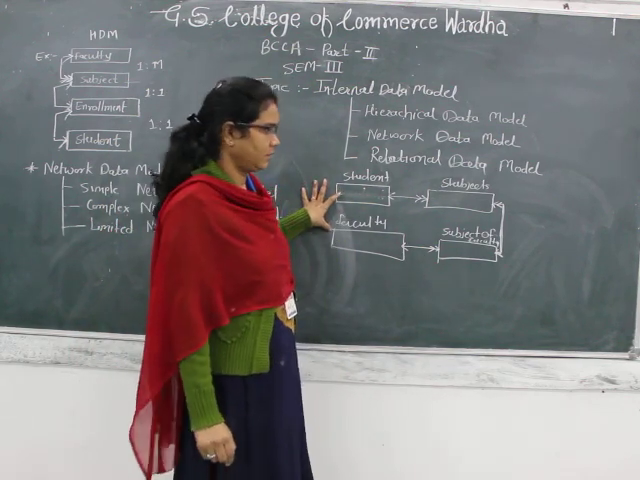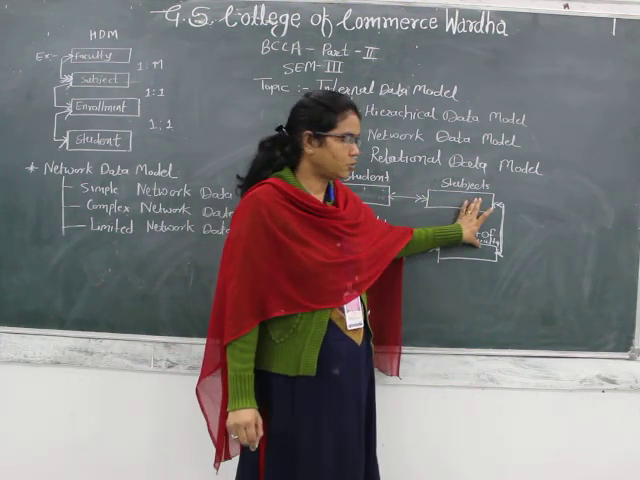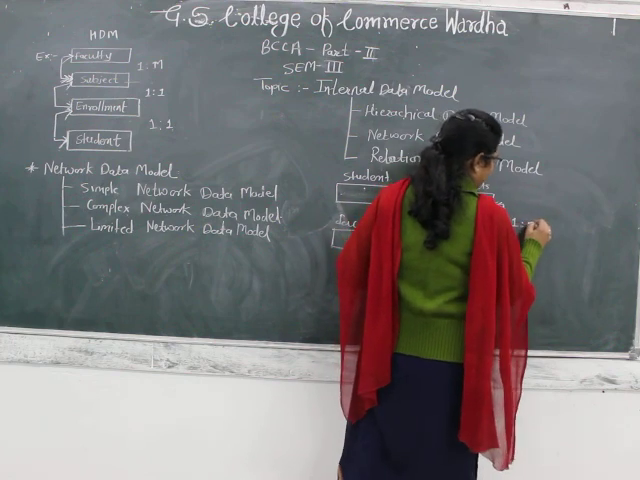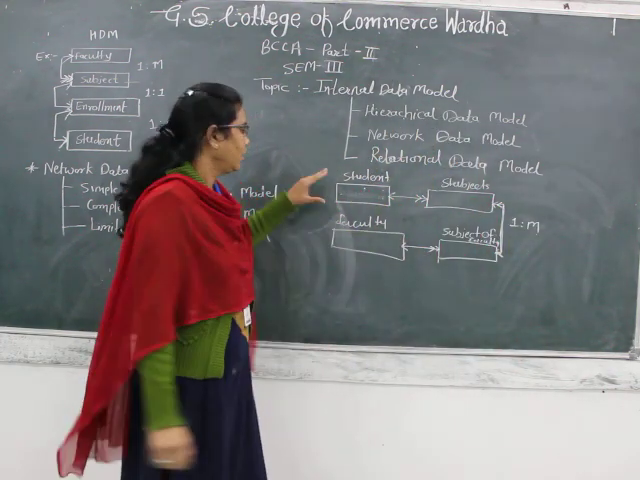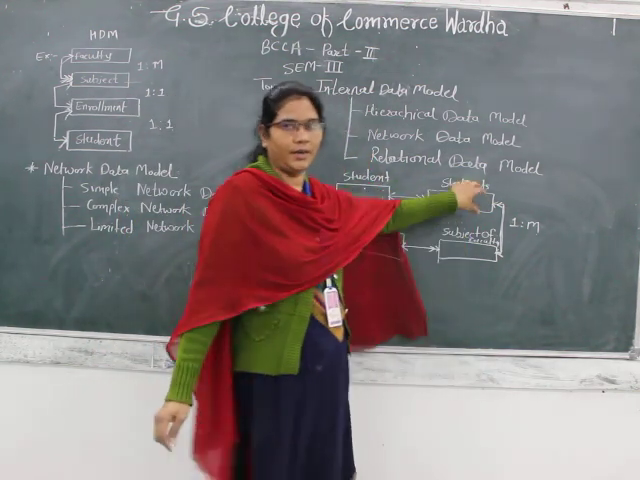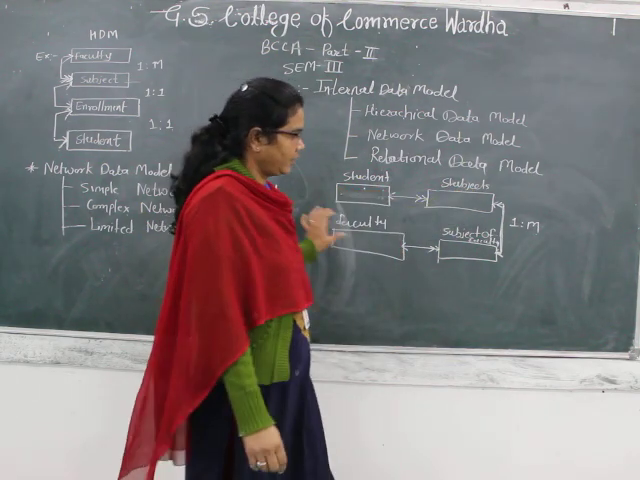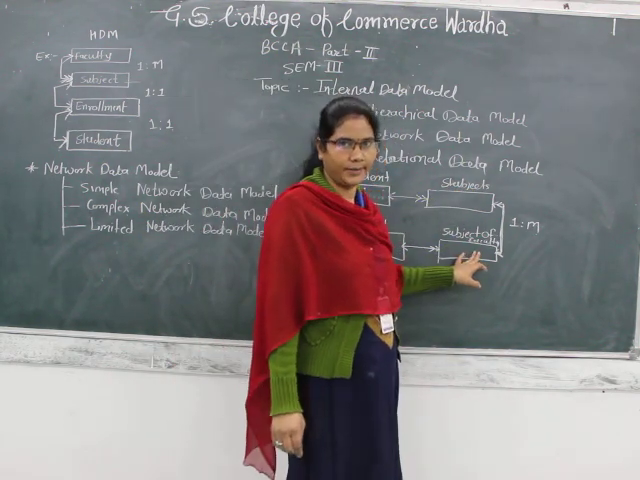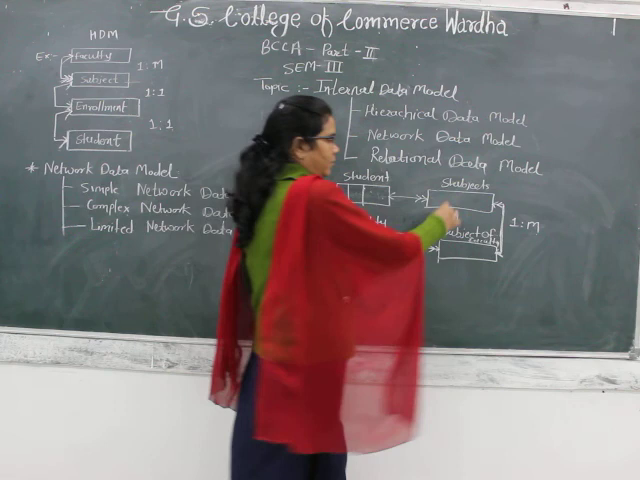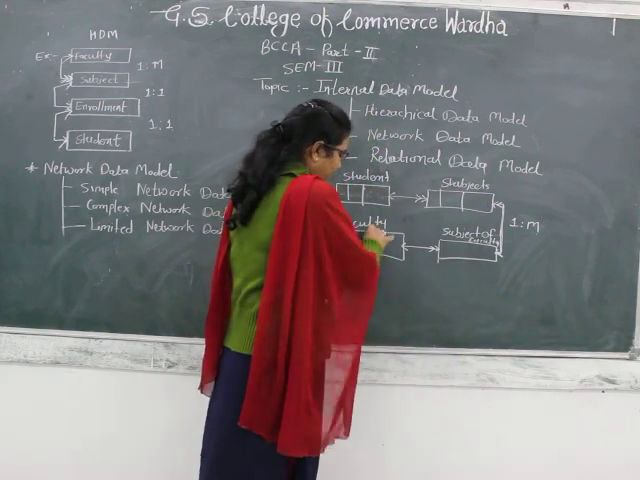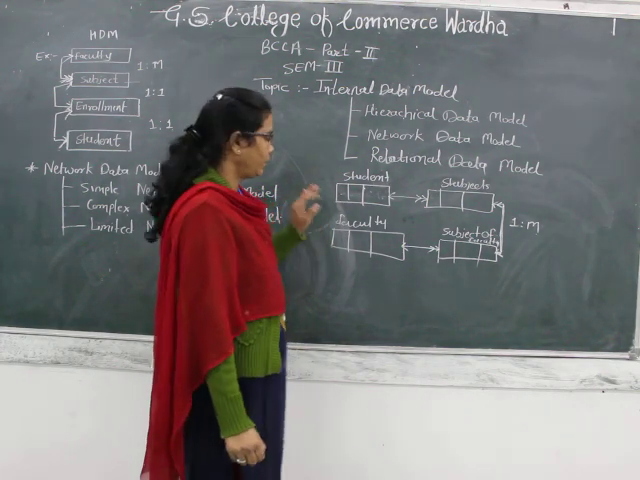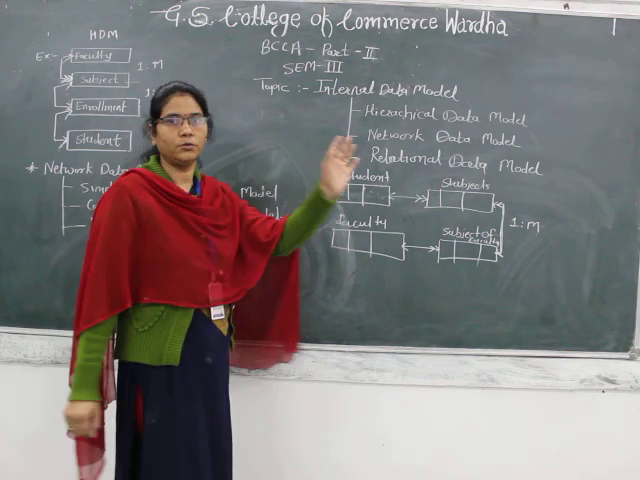It has two pairs, but these two pairs have a 1:many association between them. Student is an entity, subjects for the course is an entity, faculty is an entity, and subjects of faculty is an entity. In that particular entity we design some attributes for storing our data. Attributes are nothing but the fields which we require for storing our data.